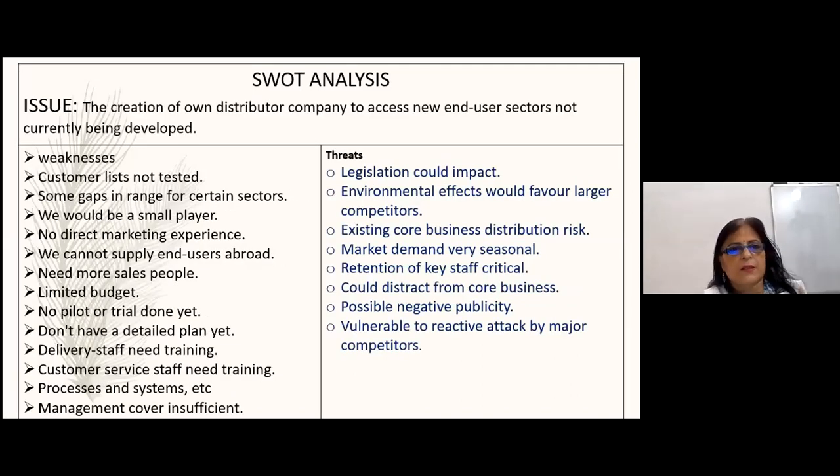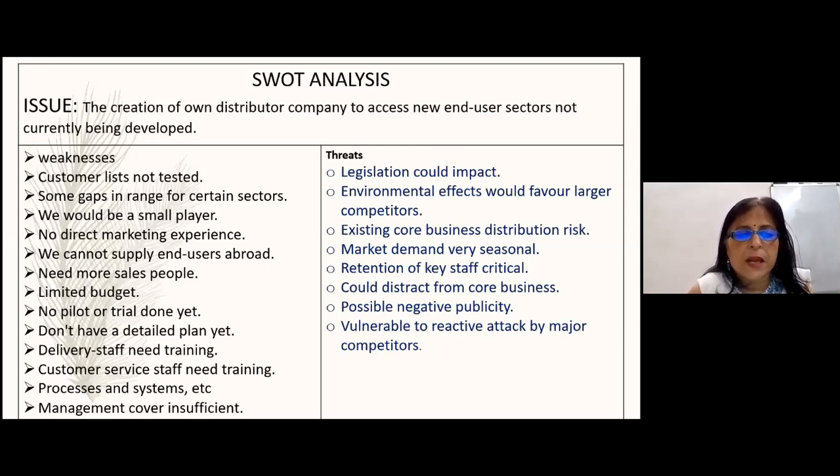Then weaknesses, customer lists, they haven't tested. There are some gaps in range for certain sectors. They would be a very small player in the whole world. If they have their own distributor company, they can be just a small player. No direct marketing experience. They cannot supply end users abroad. Need more salespeople. Limited budget. No pilot or trial done yet.